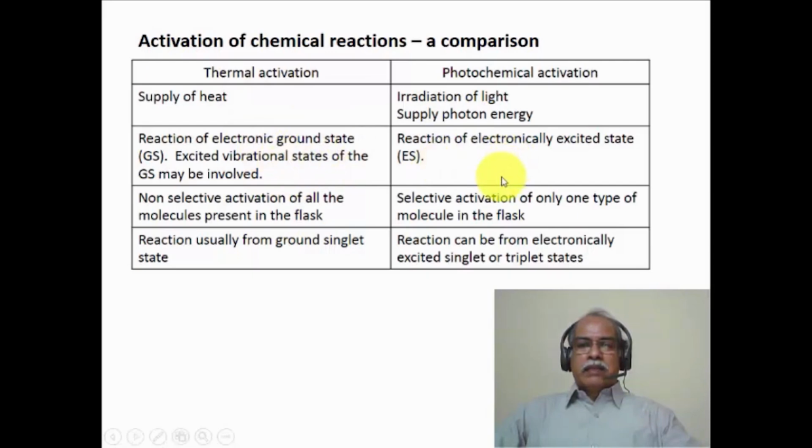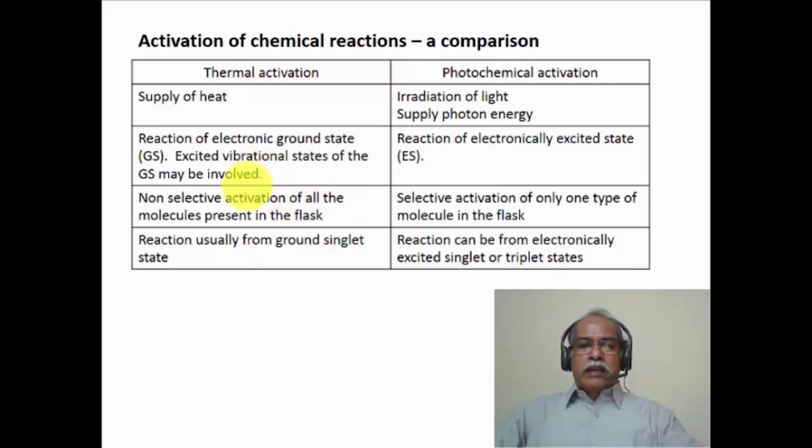Whereas in the photochemical reaction, the applied photochemical energy essentially promotes the electron from the ground state to an excited state. So electronically excited molecules or atoms are involved in the photochemical reaction. So photochemical reaction essentially corresponds to reaction coming from the electronically excited state of the molecule. In the case of thermal activation, one cannot have a selective activation. Let us take an example of a Diels-Alder reaction, where the Diels-Alder reaction involves a diene reacting with a dienophile to undergo the cycloaddition reaction. So there are two components involved. One is the diene, the other one is the dienophile.